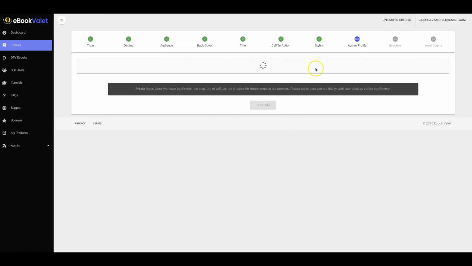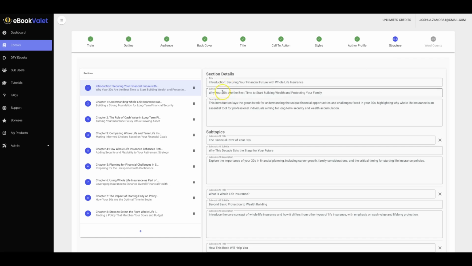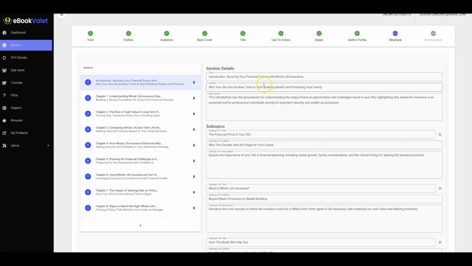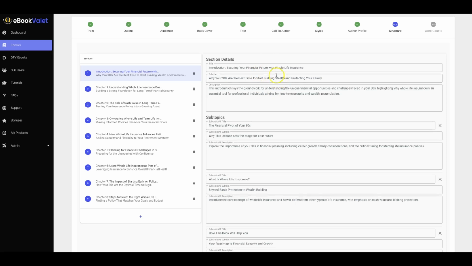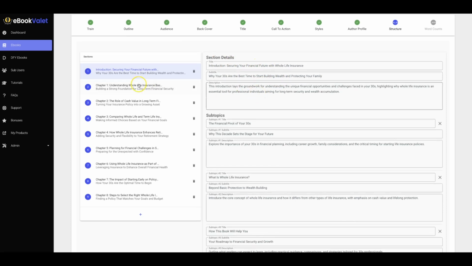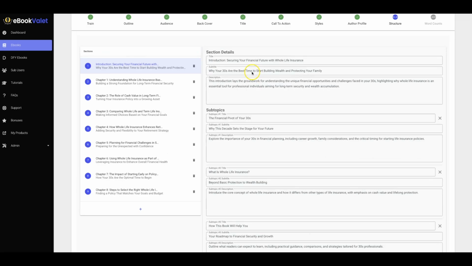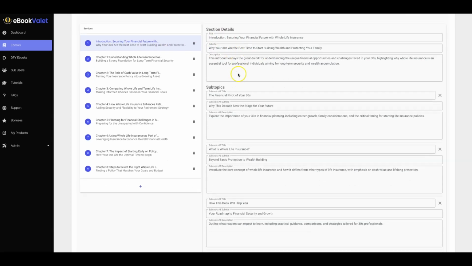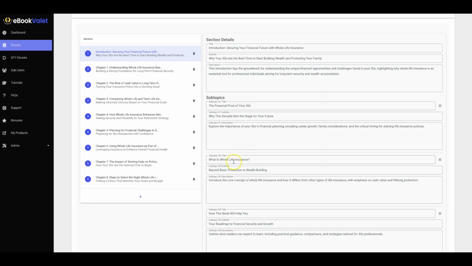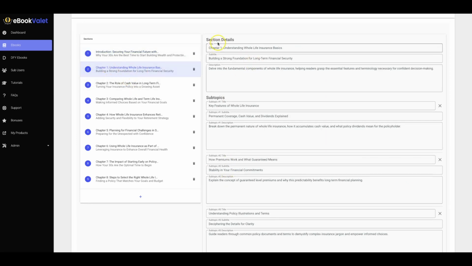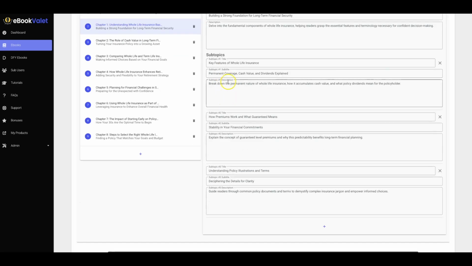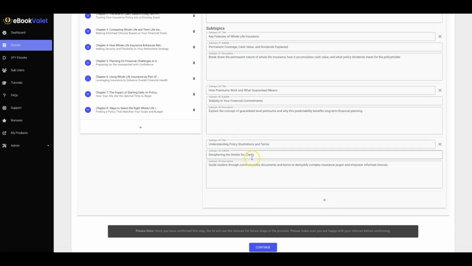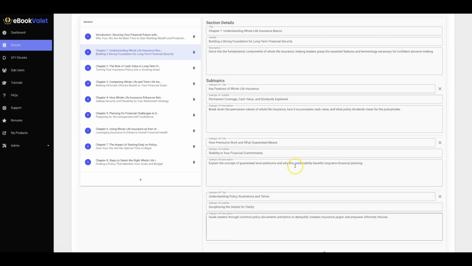All right. And now when we get to the structure tab, this allows you to really go in and customize the different sections and subtopics and even the different chapters as much or as little as you like. So you can edit the title, the subtitle, and the description of this particular section, the intro, subtopics that are covered in the intro, and then you can do that for each chapter that you'd like. So the title, subtitle, and the description of the main section, and then the subtopic number 1, subtopic number 2, and subtopic number 3. And then you can add more to it if you want to expand it even more.